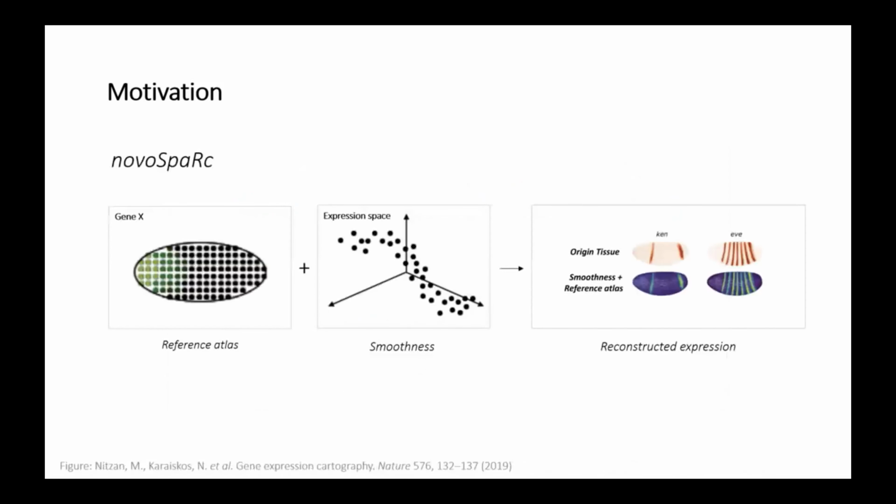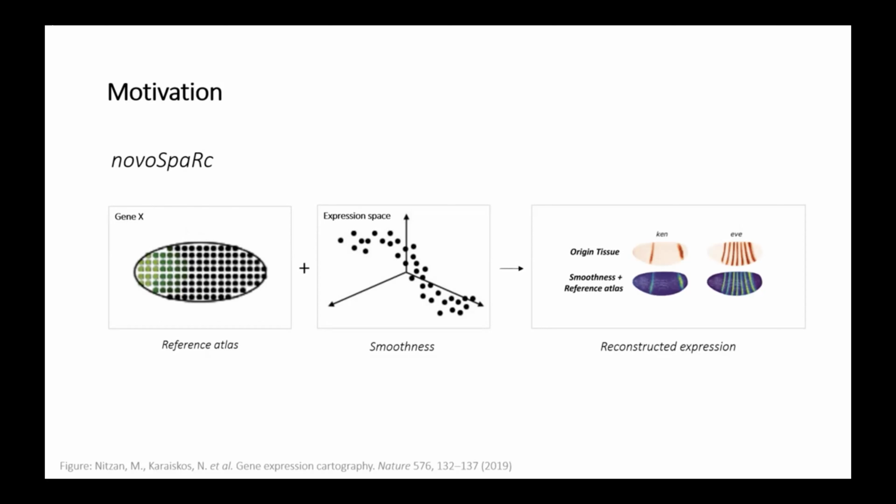NovoSpark is an example of a spatial reconstruction method that uses optimal transport to interpolate between prior knowledge about a reference atlas on the one end and a tissue organization principle on the other. Specifically, it relies on an assumption of smoothness in gene expression across the tissue, meaning that cells that are physically close would tend to have, on average, more similar gene expression than cells that are farther apart.